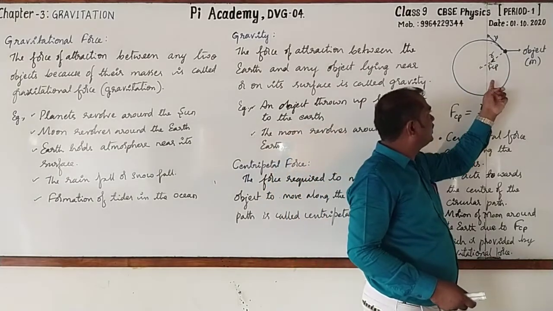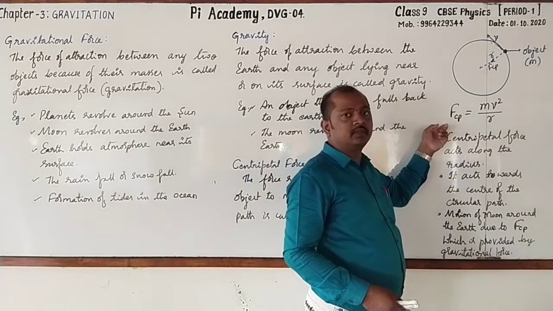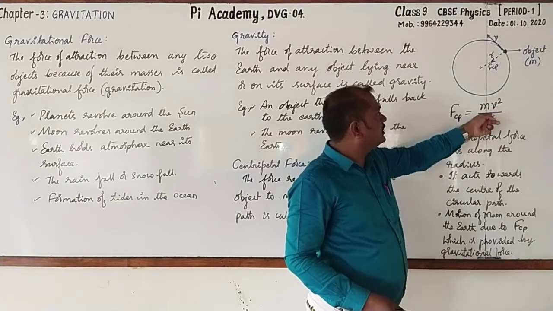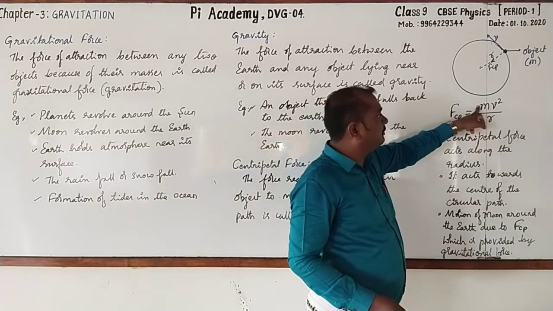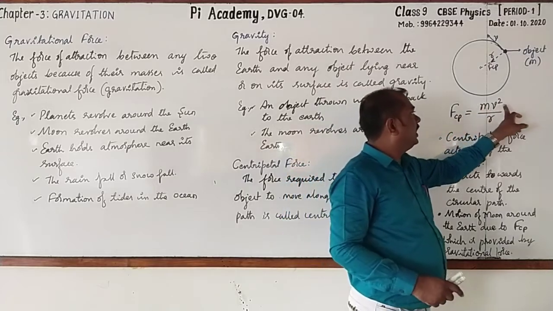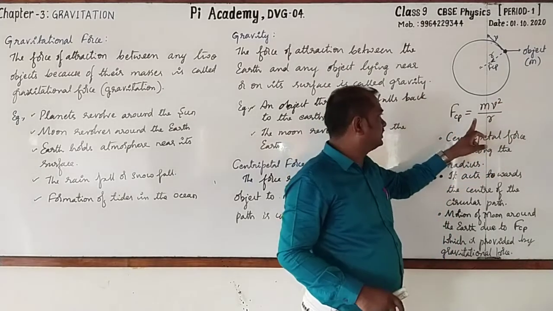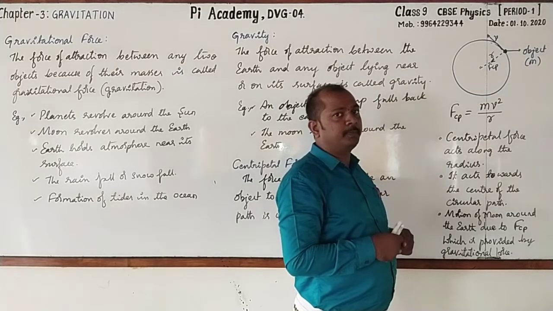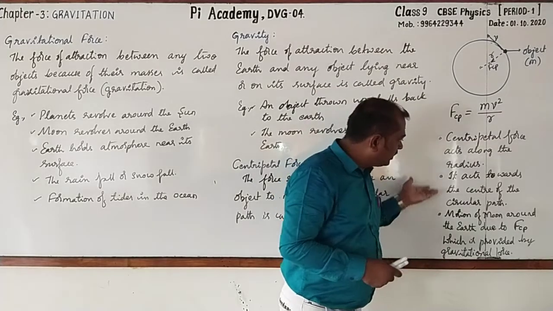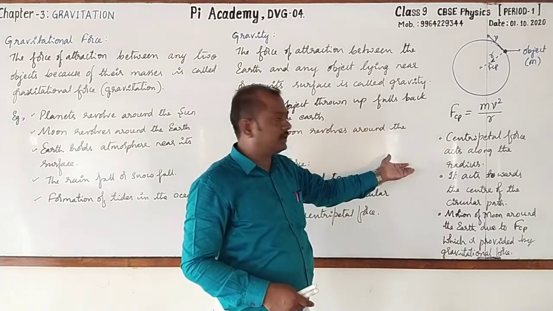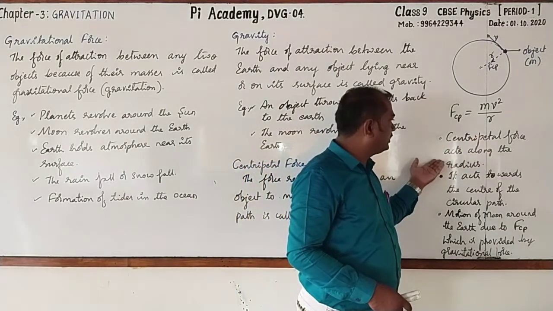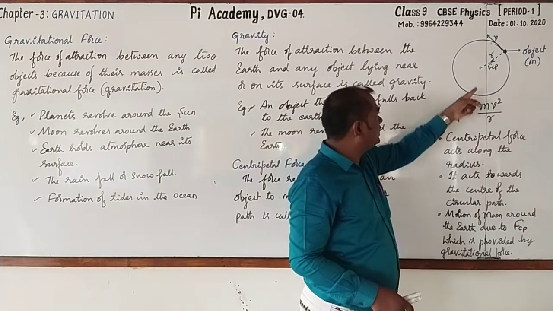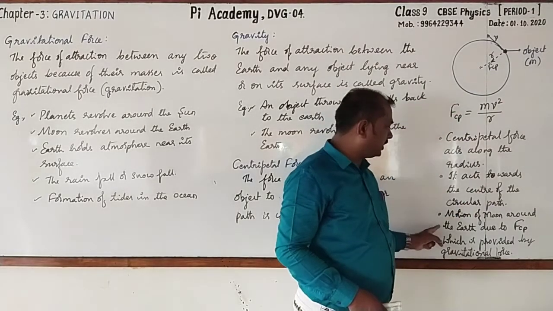Here we have drawn the figure, and with respect to that, we have written the formula. That is, centripetal force is equal to mv square by r, where m is the mass of the object, v is its velocity, and r is the radius along which the centripetal force acts. And here we have written some more information regarding centripetal force. Centripetal force acts along the radius and towards the center of the circular path.